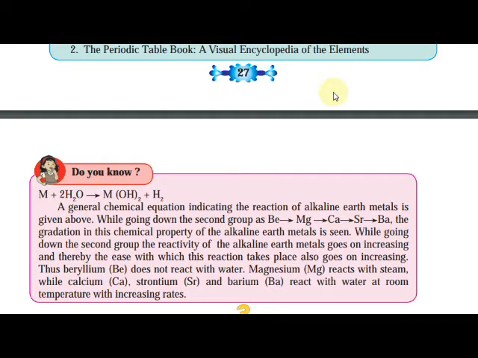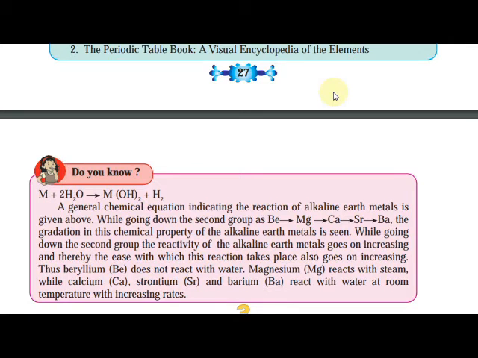Among calcium, strontium and barium, who reacts more with water at room temperature? Barium reacts most, then strontium, then calcium. Yes or no? But all are the alkaline earth metals. What are alkaline earth metals? Second group elements.